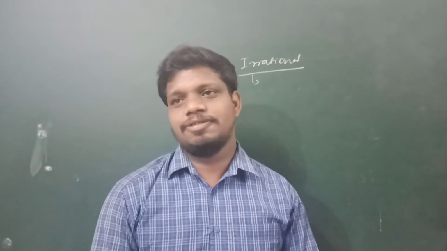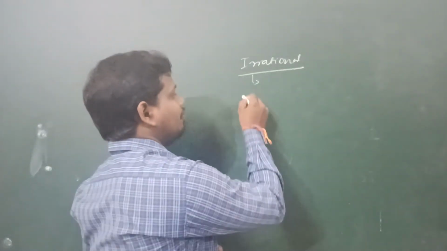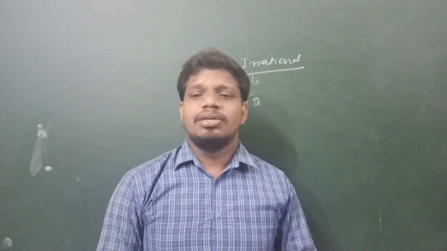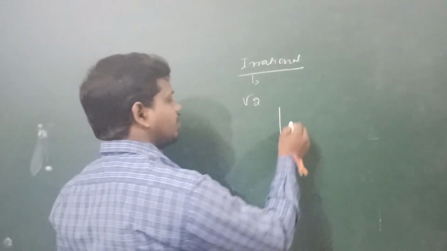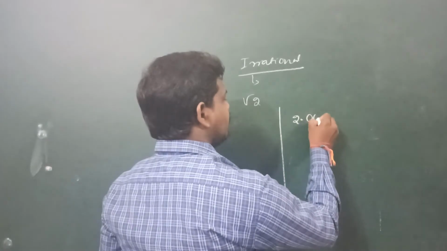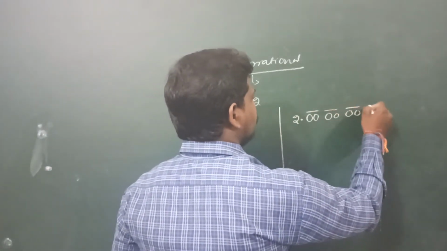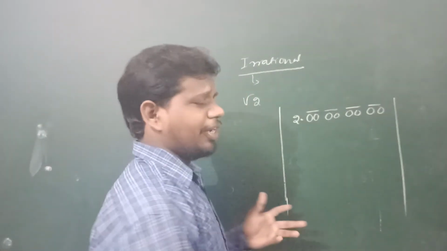Imperfect square roots or some radical surds. Radical surds are examples of irrational numbers. So for example, if you take root 2, how can we find the decimal form of this irrational number? By using the long division method. For example, you take 2. This is the long division method for finding the square root. So you take 2 zeros after the decimal point. Up to 3 or 4 decimals we can find.